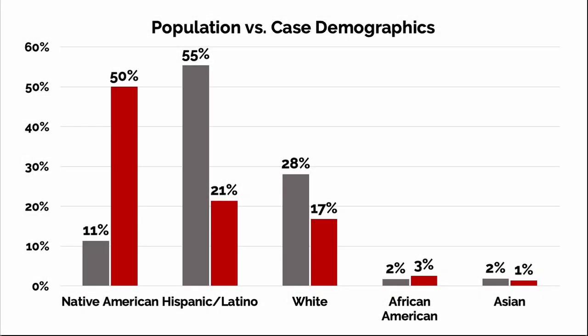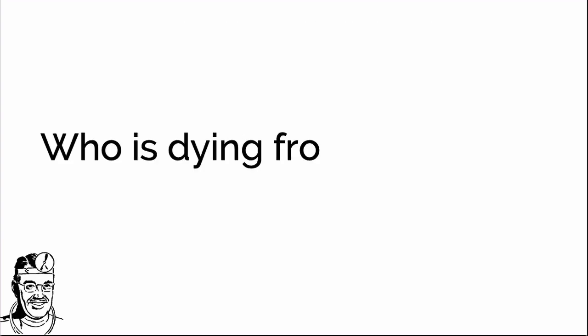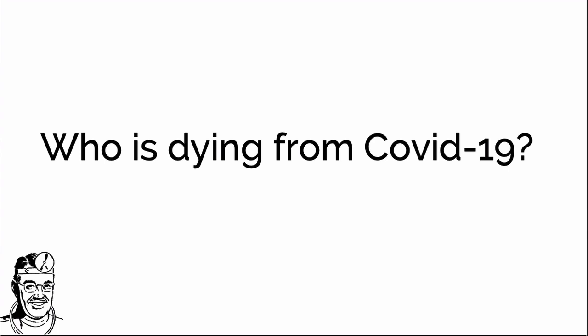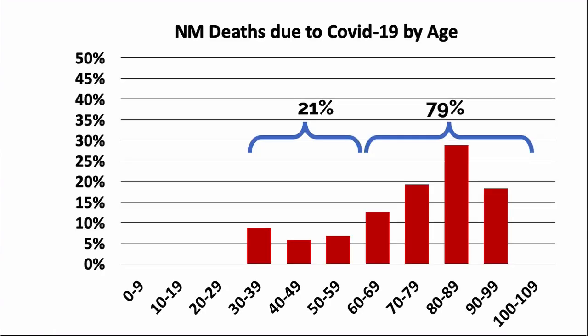New Mexico's ethnic groups have been affected differently. While Native Americans make up 11% of our population, they currently make up 50% of COVID-19 cases. No group is spared from the possibility of dying from COVID-19. 1 out of 5 deaths occur in those under 60. However, 80% of deaths occur in people over the age of 60, particularly those in their 70s, 80s, and 90s.